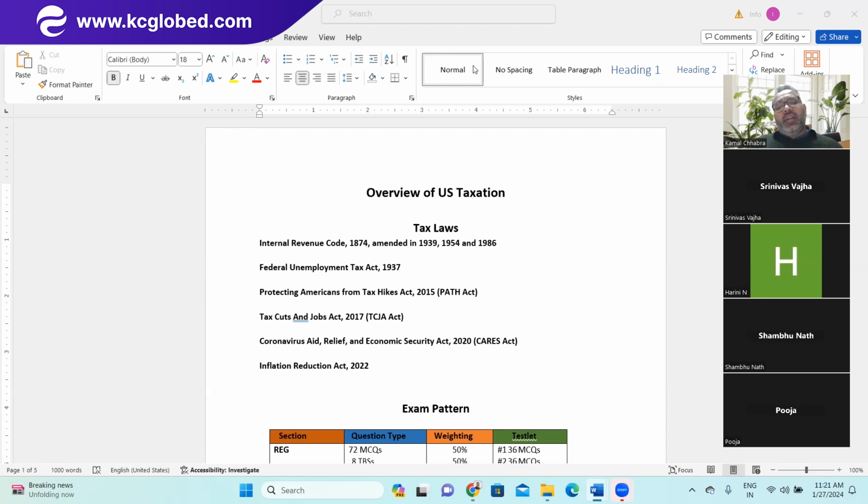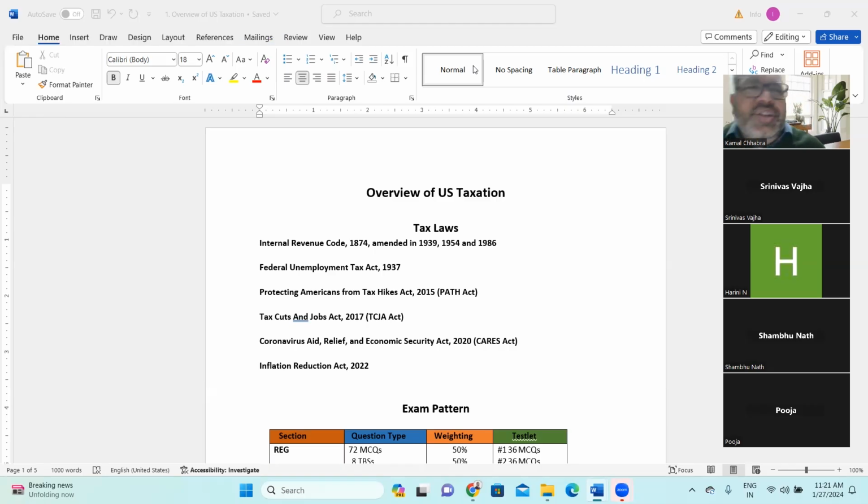And during the Obama administration, which came into effect in 2014, they came up with a certain commitment which they had given to the people at large during the presidency election campaigns.